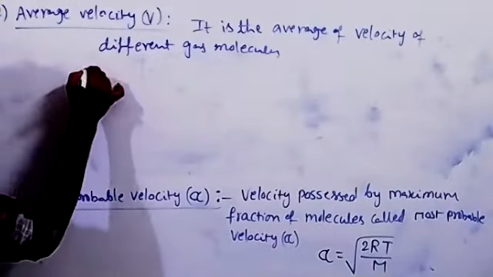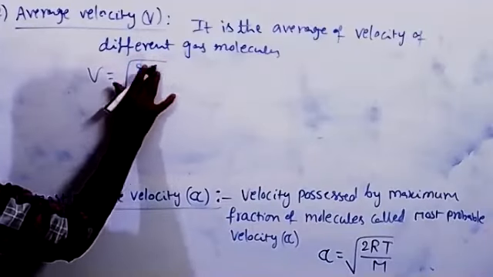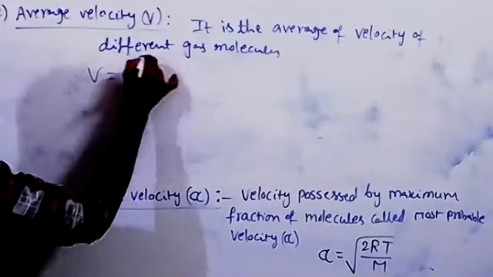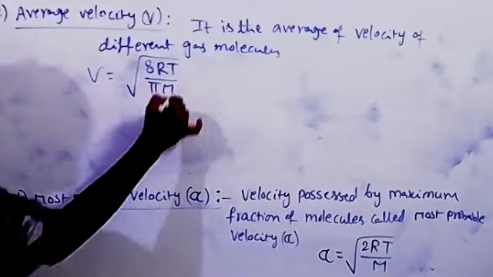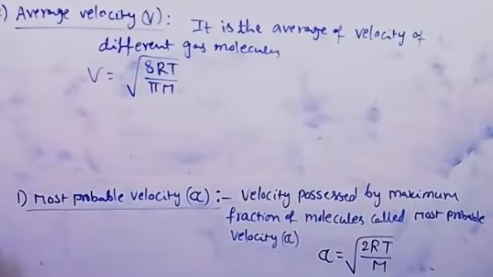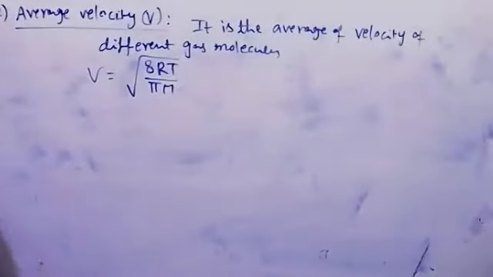The formula we are writing is v is equal to square root of 8RT by pi m. And next, Maxwell distribution curve.